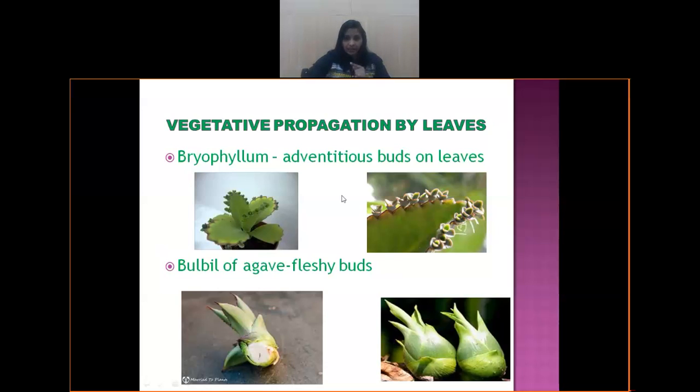So the difference between these two is that these are adventitious buds, whereas in the case of bulbil, it is a fleshy bud. It will be located somewhere over here, this portion. And same thing, it's basically found on the foliage of leaves. This will detach, fall on the suitable substratum, and then it germinates into a new plant. So these two examples, bryophyllum and bulbil, are the examples of vegetative propagation by leaves.